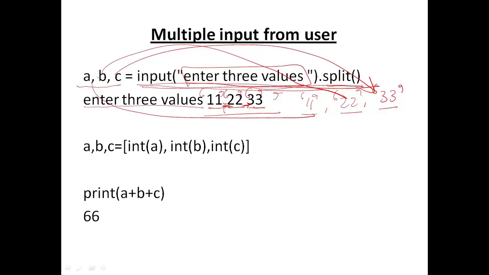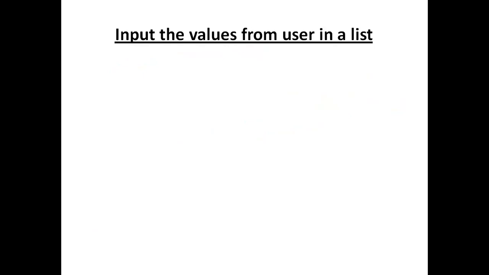So if you want an integer list, you can typecast it. I have typecast all 3 values here, so they become integer values. And if you work upon this, like I have added them, the answer is 66. So this is one way of writing the user defined list.